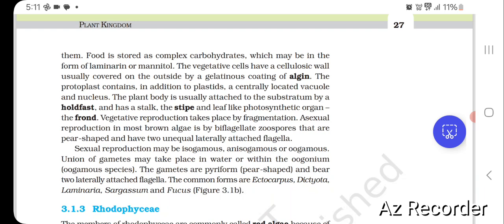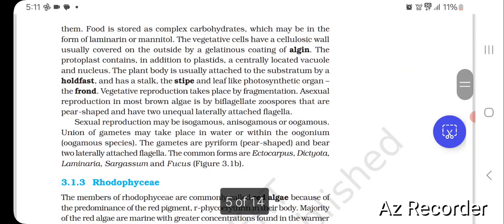The vegetative cells have a cellulosic wall usually covered on the outside by a gelatinous coating of algin. The protoplast contains, in addition to plastids, a centrally located vacuole and nucleus. The plant body is usually attached to the substratum by a holdfast and has a stalk, the stipe, and a leaf-like photosynthetic organ, the frond. Vegetative reproduction takes place by fragmentation.